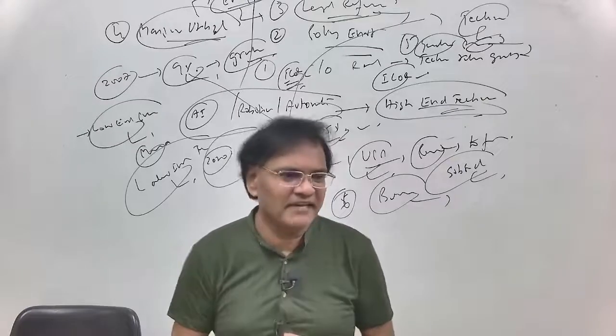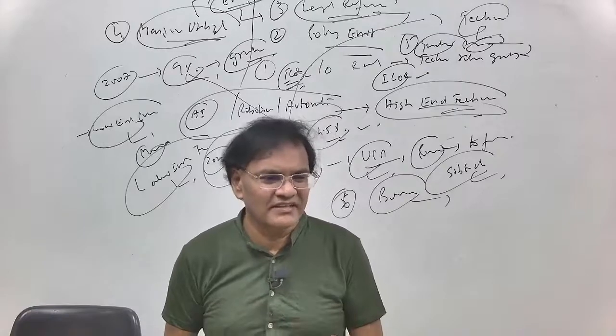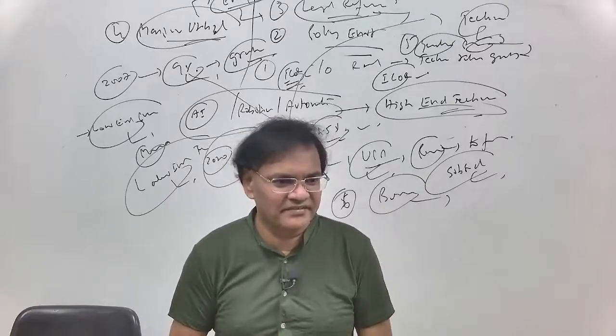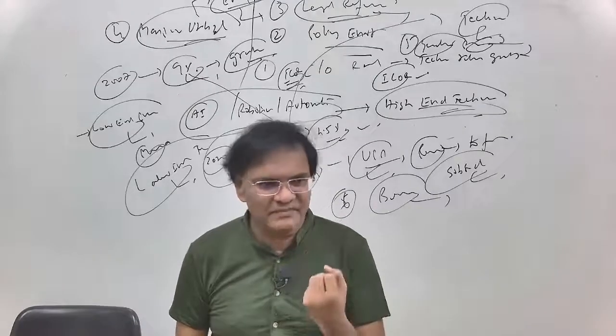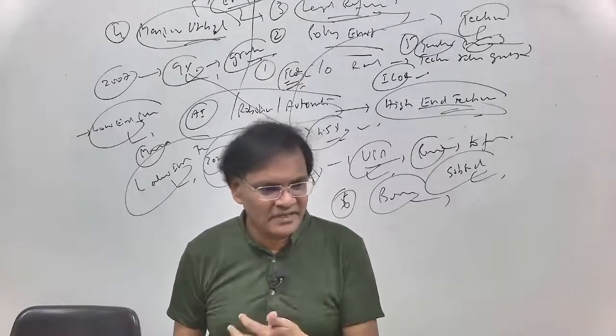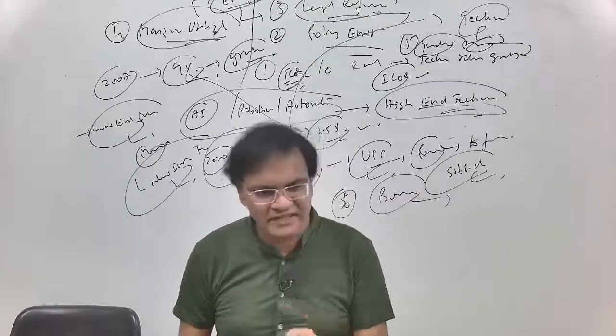You have to recover that money. How did the government of India recover that money? By increasing petrol and diesel rates. And who suffered the most? Poor people. Why? Because the real income of the people came down. When the real income of the people comes down, their consumption demand also comes down. That is exactly what India is facing now.